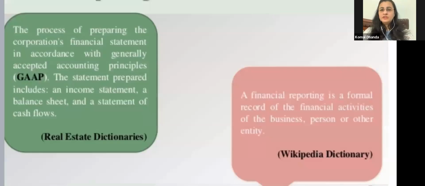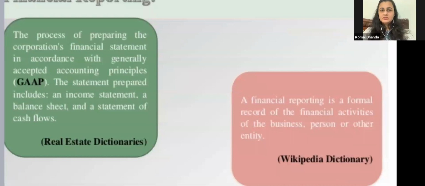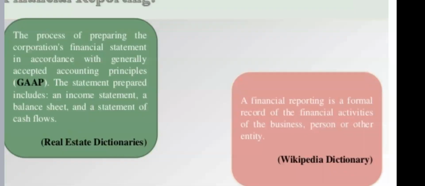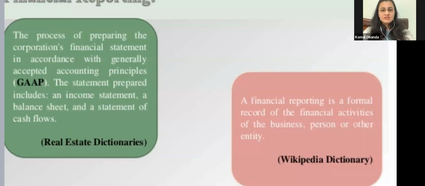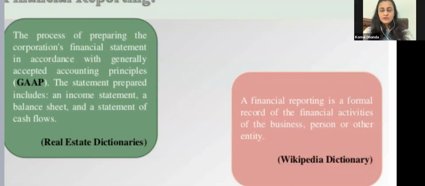See, this is the financial reporting chart. I hope it is visible. The process of preparing a corporation's financial statement in accordance with generally accepted accounting principles, GAAP. Okay, if your financial statements are prepared according to the GAAP and then you are reporting it, that is your financial reporting.